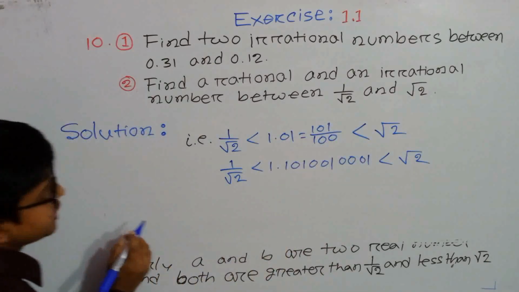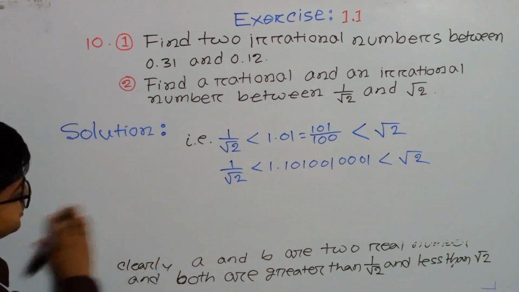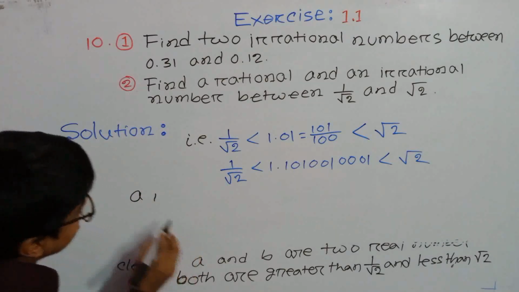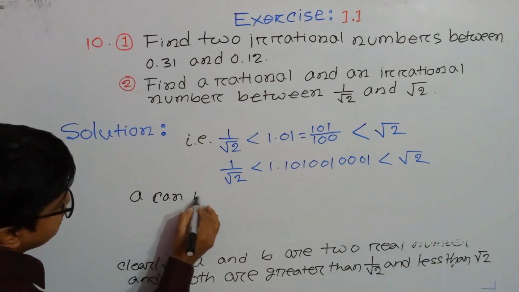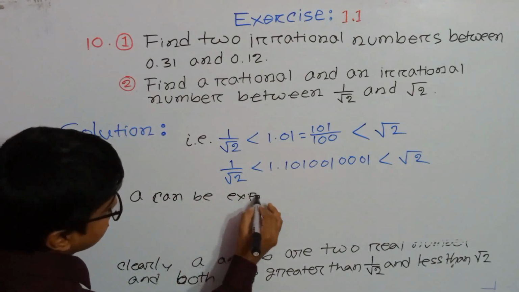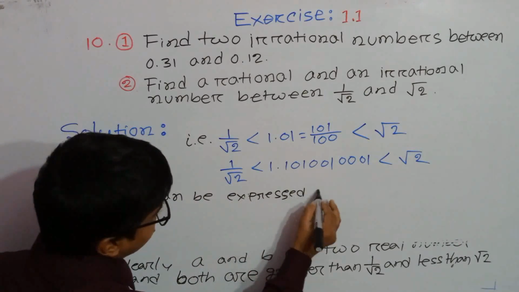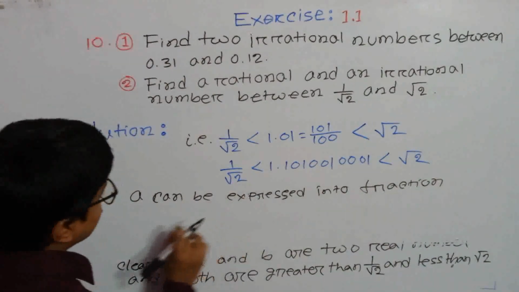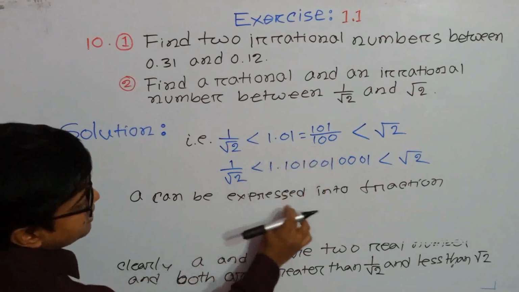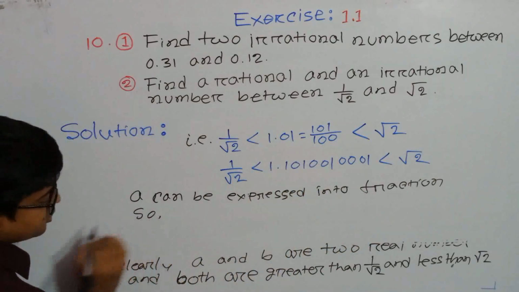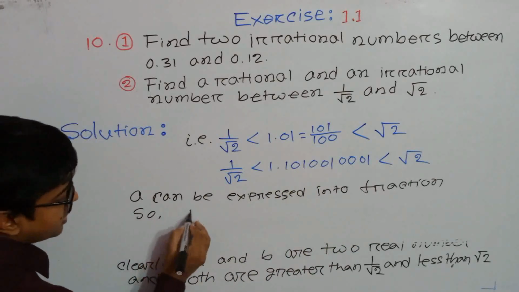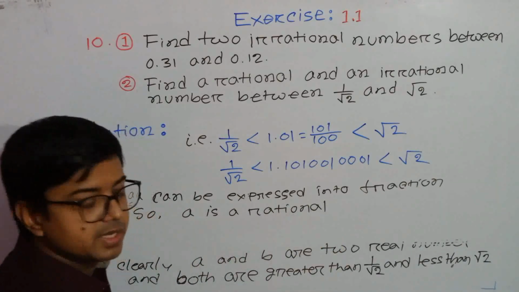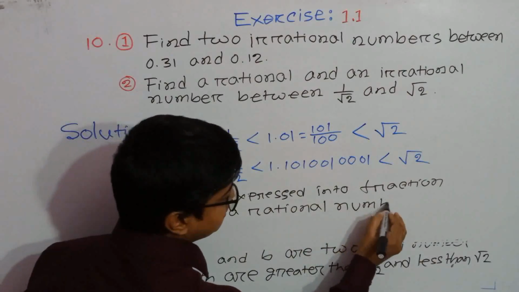So here this part is a fractional part, so we can write here a can be expressed as a fraction, so we can say that a is a rational number.